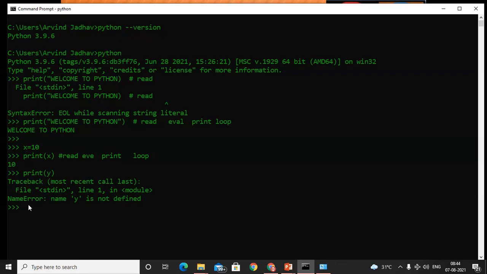So here we get the error, NameError: name y is not defined. So first we need to define the name y, and afterwards we need to use print y. See, we executed that statement. So make a note of that REPL tool. In that, it will start the read, eval, print, and exit from that statement.